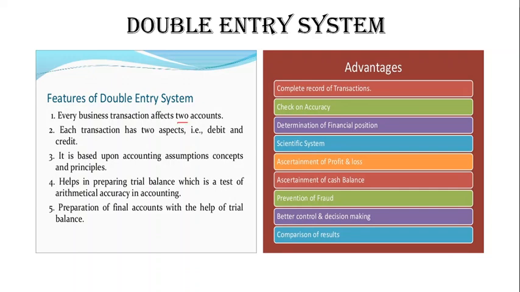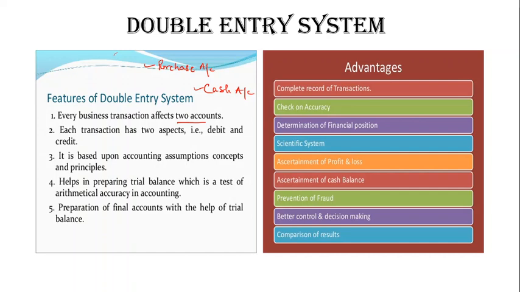If I say two accounts: goods were purchased, so one is the purchase account, another is the cash account. The purchase of goods worth rupees 10,000 will be recorded in these two accounts, so it affects two accounts.